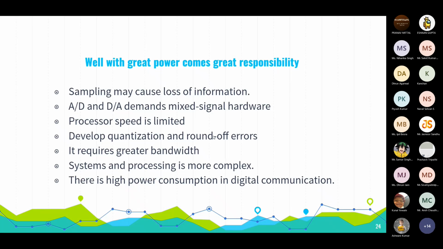As you know, with great advancement comes great responsibility to carry on. Digital communication will increase the range because it has higher bandwidth, and we have better voice quality because we can easily clear noises.